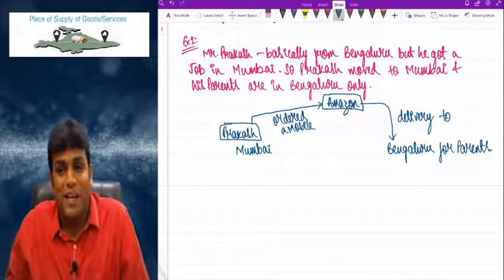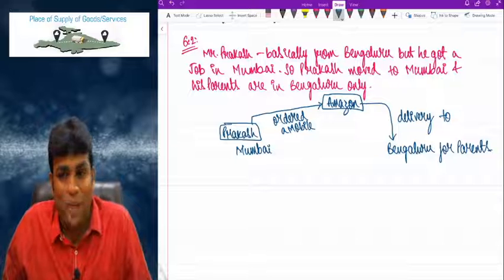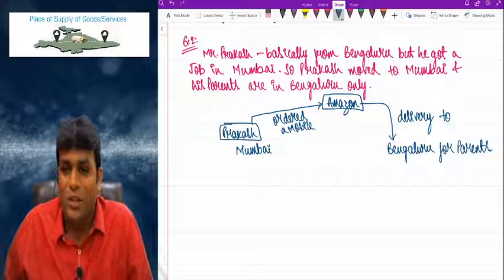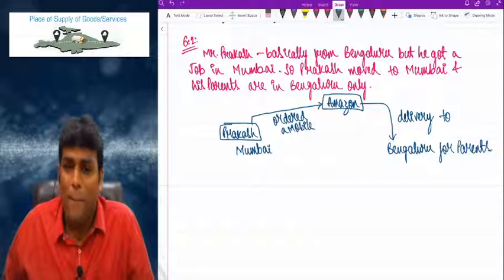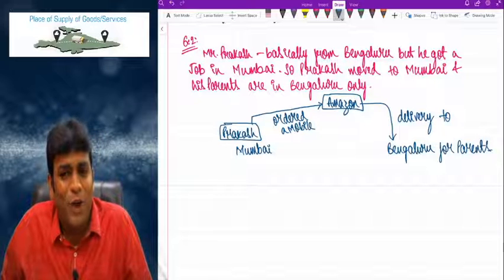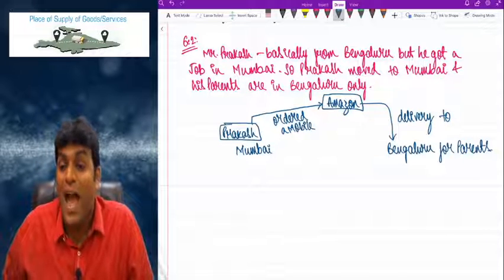So what Prakash has done, my dear friends? He opened an app called Amazon, ordered one cell phone and told them that delivery address, he gave it as Bengaluru.